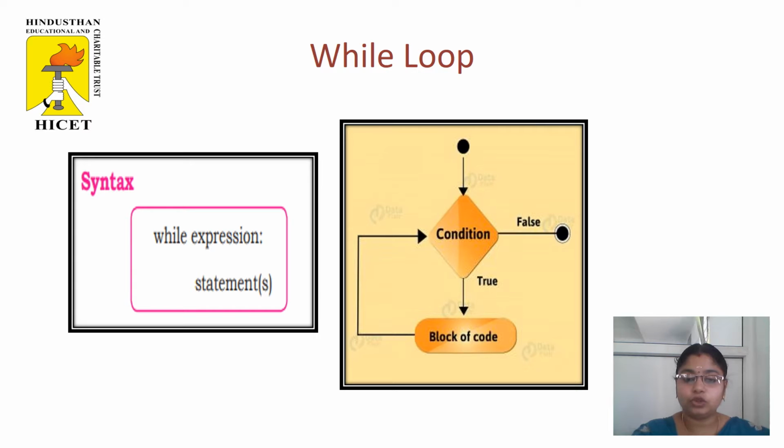And you have a flowchart for while loop. In this flowchart you check the condition over here. If it is true, it executes a block of code, and again if you have a continuous condition, it checks the condition until satisfied, and once the condition is false, it exits from the loop.